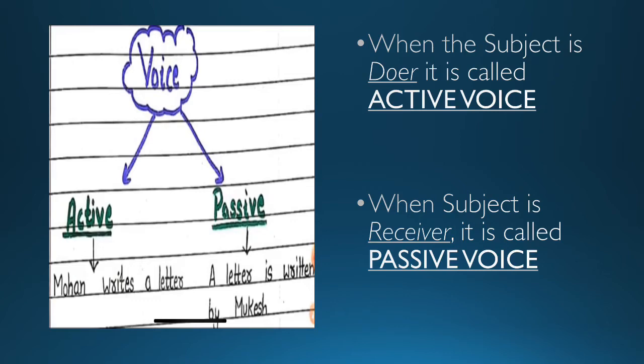Let's look at an example with the same sentence in the passive voice. A letter is written by Mohan, or a letter is written by Mukesh. Now here what do you find? Has the meaning of the sentence changed? No, but what has happened over there? Here you find the letter, the object, comes in the beginning and the subject goes at the end, that is Mukesh or Mohan, whatever name you want to put over here. A letter is written by Mukesh is a passive voice, whereas Mohan wrote a letter is an active voice. Are you clear? Let's continue.